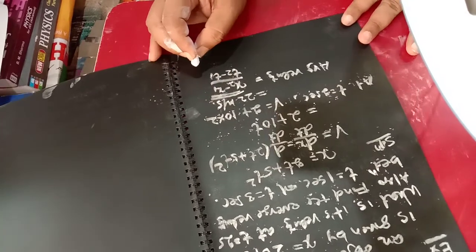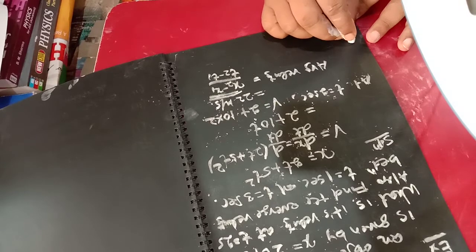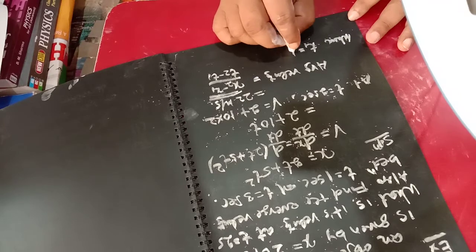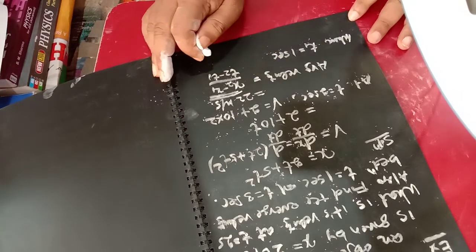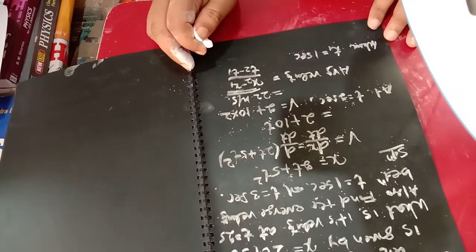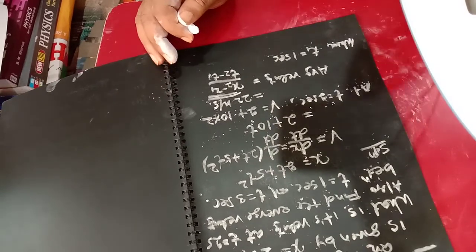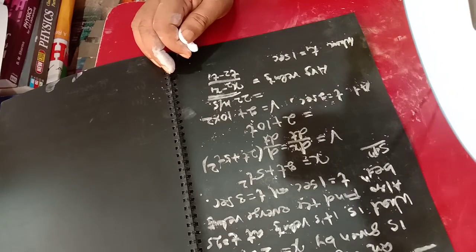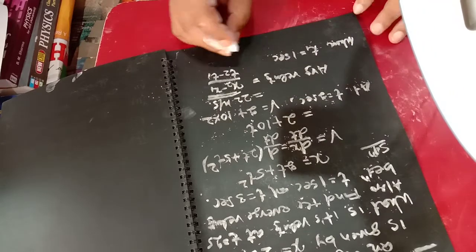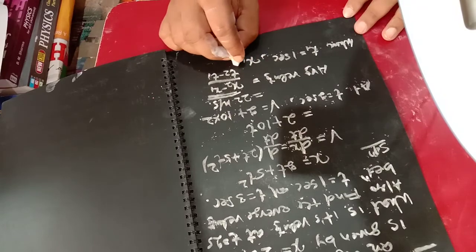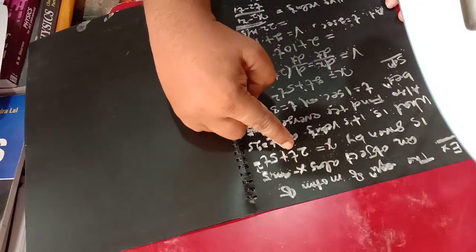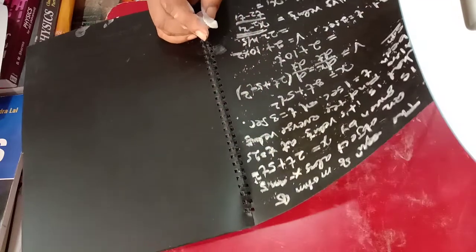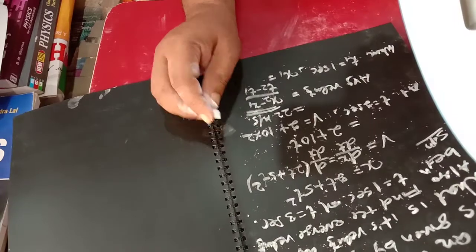We calculate the average velocity between 1 second and 3 second. If t1 equal to 1 second, then x1 is, putting the values, 2 plus 5 equal to 7 meter.